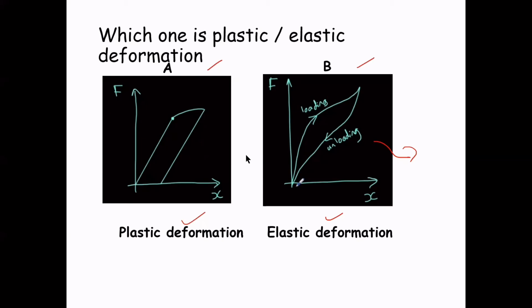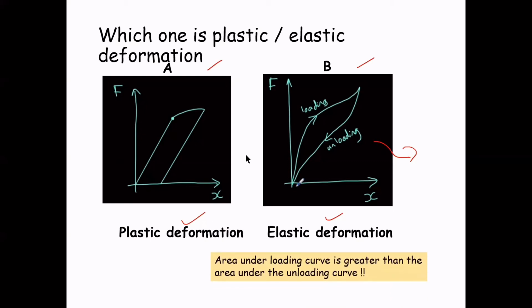We can see that it does not follow the same path backward, right? And what does this mean? This means that more work is needed to stretch the rubber band compared to the work needed to unstretch the rubber band. And where does all the excess energy go? All the excess energy is released as heat, and as we can see in the figure, the area under the loading is greater than the area under the unloading curve. So the energy loss is what we call hysteresis.